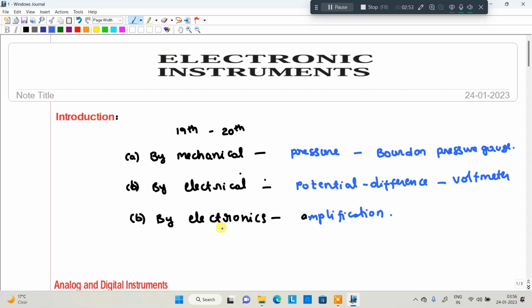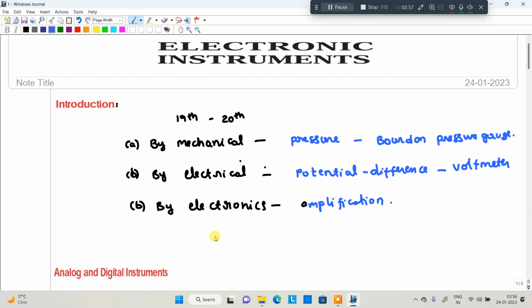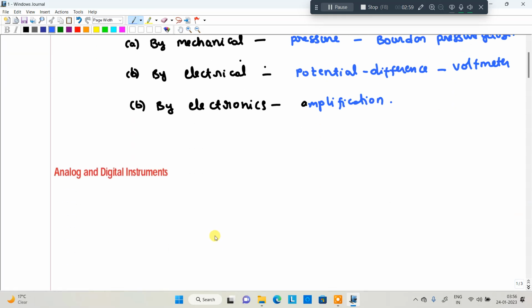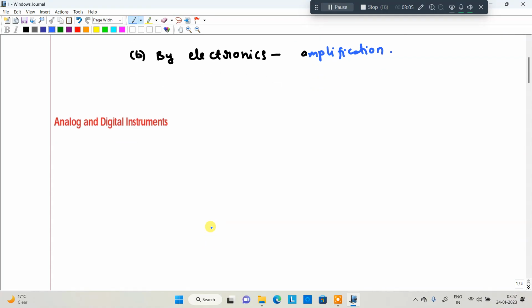Now we are going to discuss analog and digital instruments. We have two types of instruments. The first one is analog instruments, the second one is digital instruments. I will tell you what is meant by analog instrument and what is meant by digital instruments. For example, I have a meter.